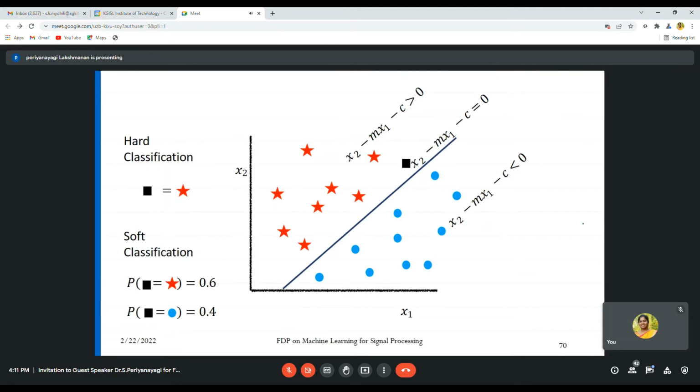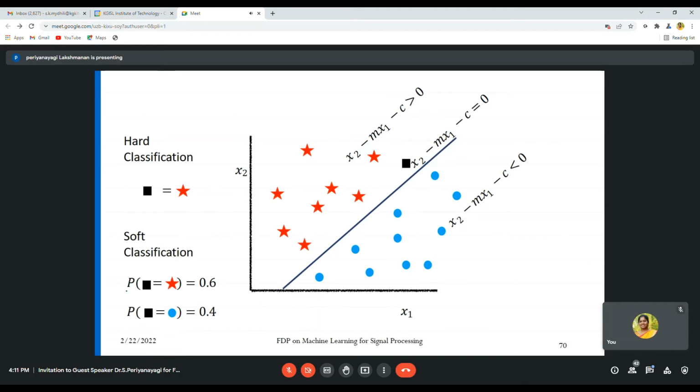Coming to hard and soft classification, as I told already, depending on the distance, that is the nearest neighbor, if you are classifying this black box as a lotus, then it is called hard classification. Soft classification means using probability.